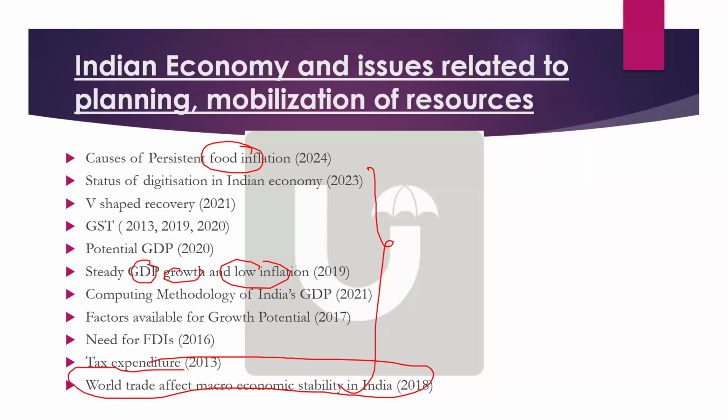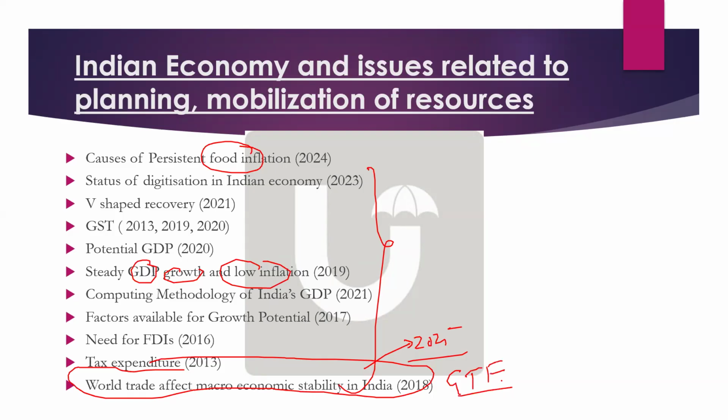World trade: how does it affect macroeconomic stability in India, and why? Can anyone tell me why this question will come in 2025? Very good. Tariff war, or what did the economic survey call it, with a different name? It is called global trade fragmentation. Okay, so GTF, global trade fragmentation.